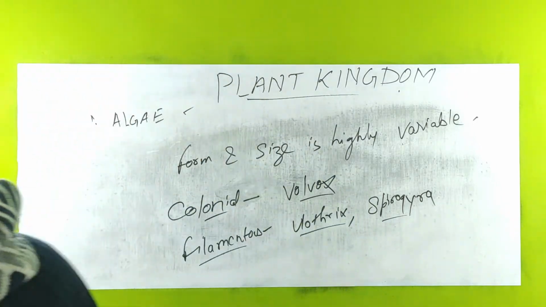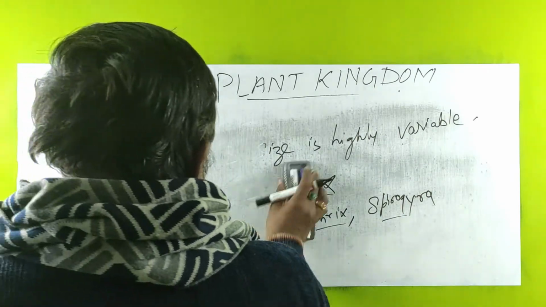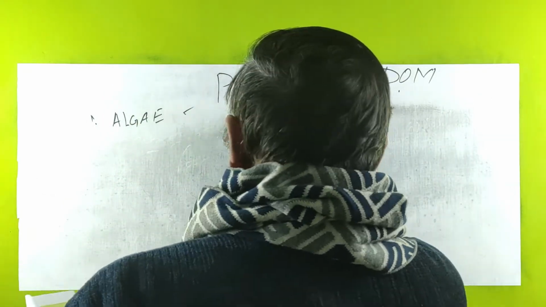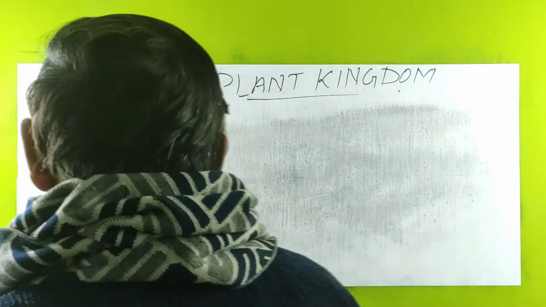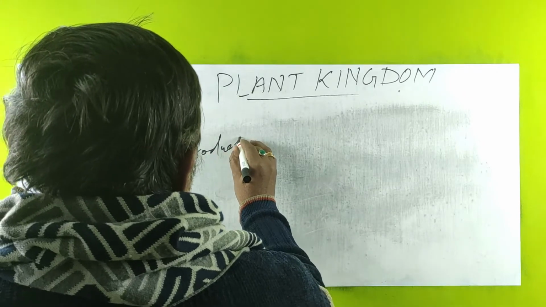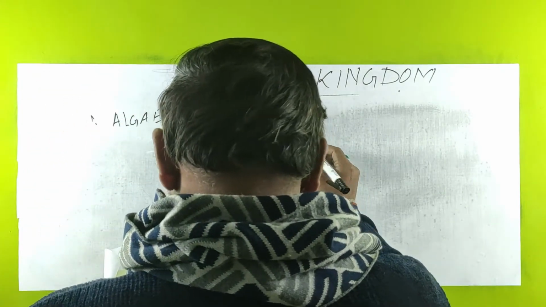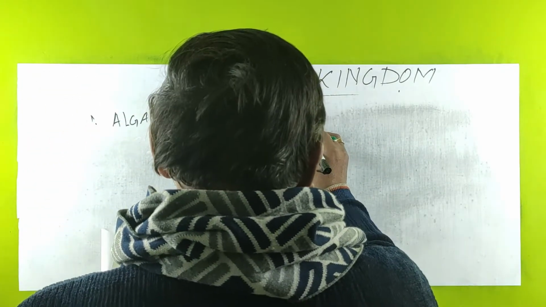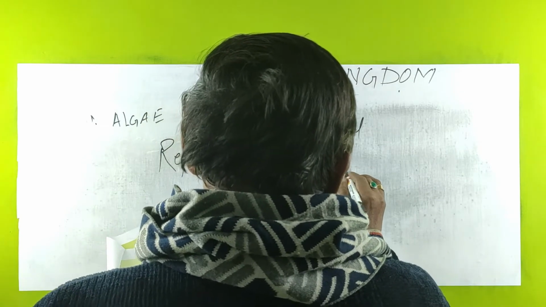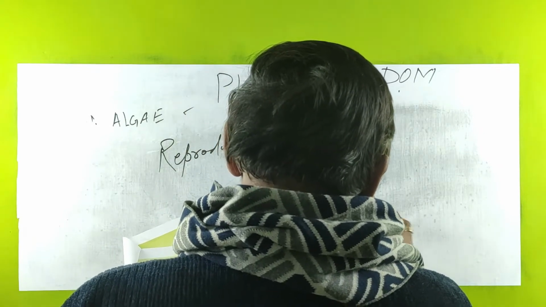Its reproduction is vegetative, asexual, and sexual.